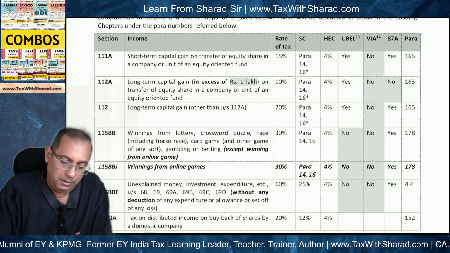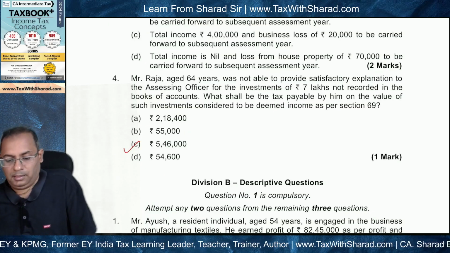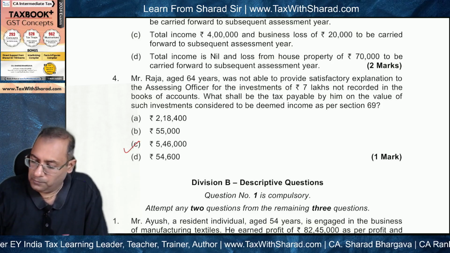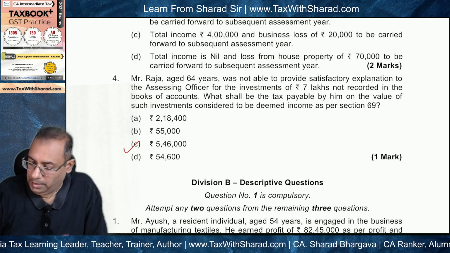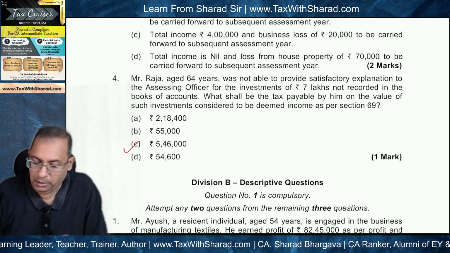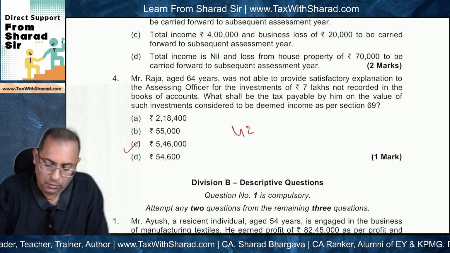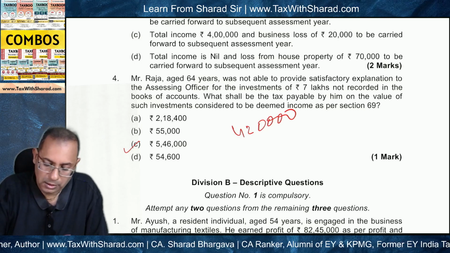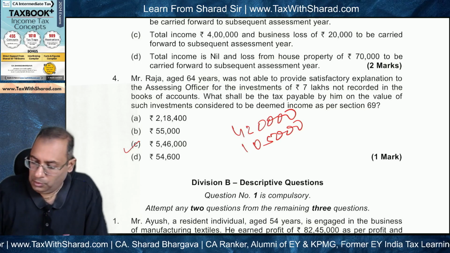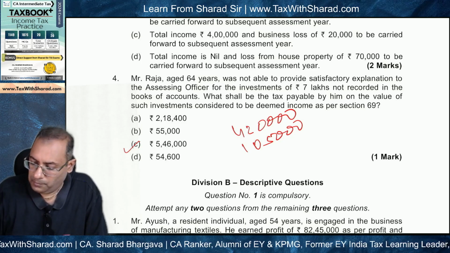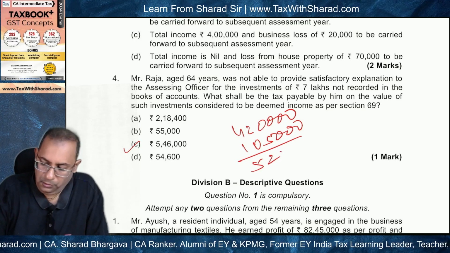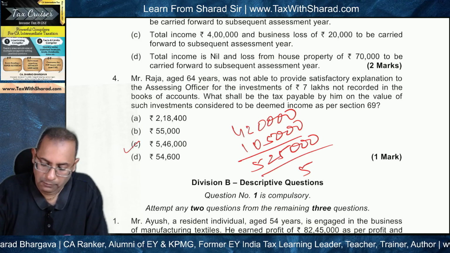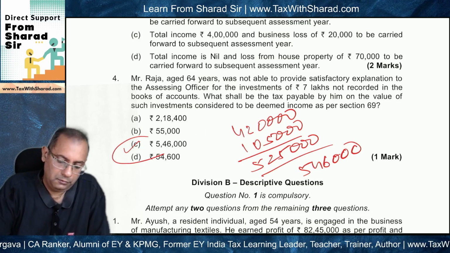So 60%, 25%, 4%. Now if you look at 7 lakh, so 7 lakh basically is 7 lakh, and tax will become at the rate of 60%, 4 lakh 20,000. Okay, 4 lakh 20,000 will become tax, and 25% will be the surcharge, 1 lakh 5,000. So total becomes what? 5 lakh 25,000, and we add 4% HEC, and this becomes 5 lakh 46,000. So this will become the correct answer.